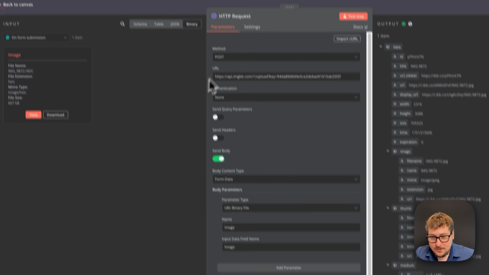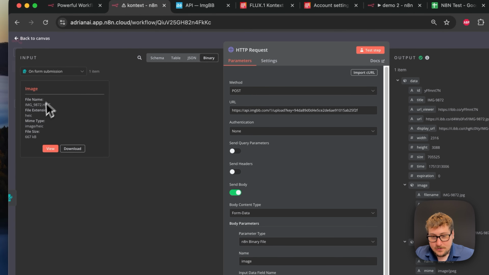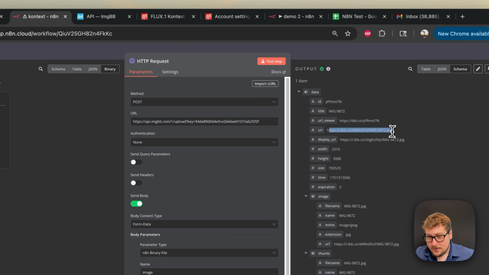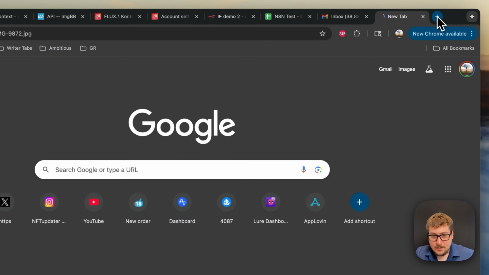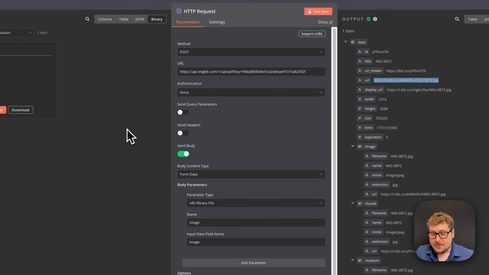This node right here, just named HTTP request, is taking our image and uploading it to the internet. So we have an actual URL right here. And this is the easy way of doing it. I'll open this right now so you guys can see. So now we have the image up here. This is the extremely easy way to do it.